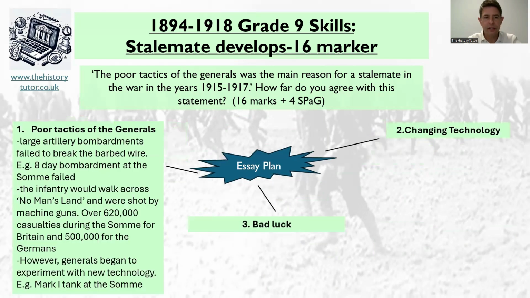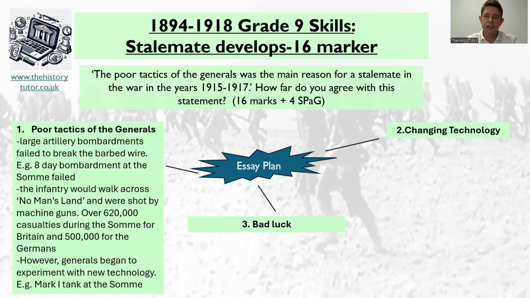Poor tactics of generals. There were large artillery bombardments that failed to break the barbed wire. Germans just sat in their dugouts, perfectly safe. The infantry would walk across no man's land and were basically shot by machine guns, with huge casualty figures. However, generals did begin to experiment with new technology like the Mark I tank at the Somme.